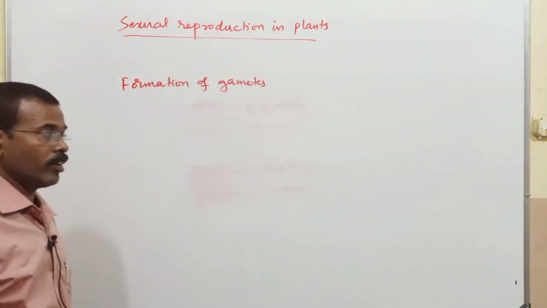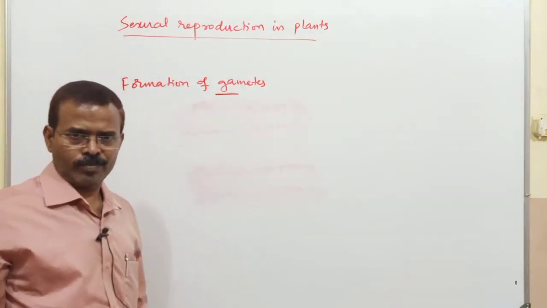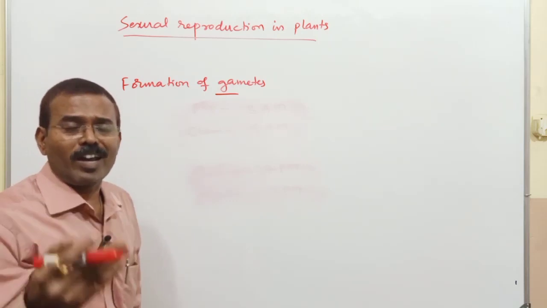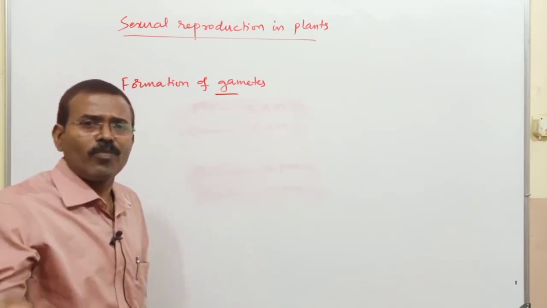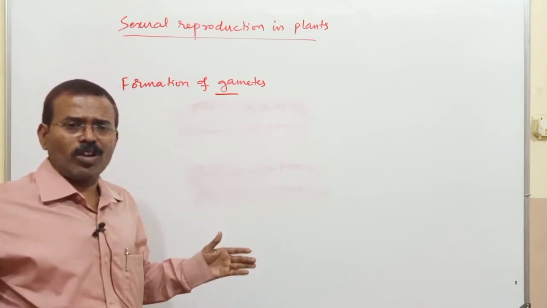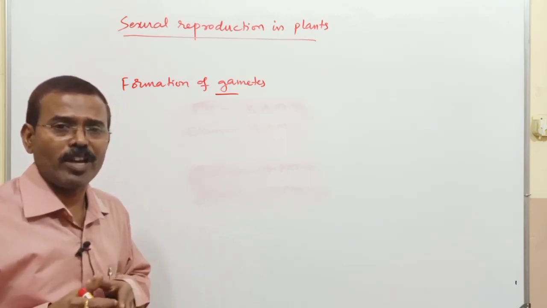So what characters are there in sexual reproduction? Mainly it involves the formation of gametes. The male parent will produce the male gamete and the female parent will usually produce the female gamete, right? So of separate sexes usually. Sometimes a bisexual individual will be there. In that case, a single parent can be involved.